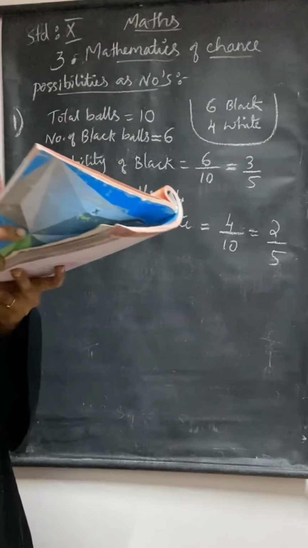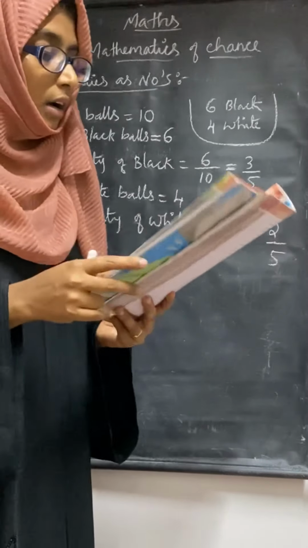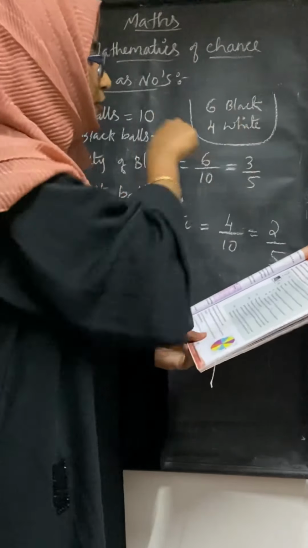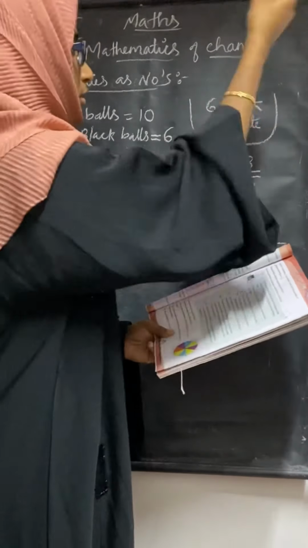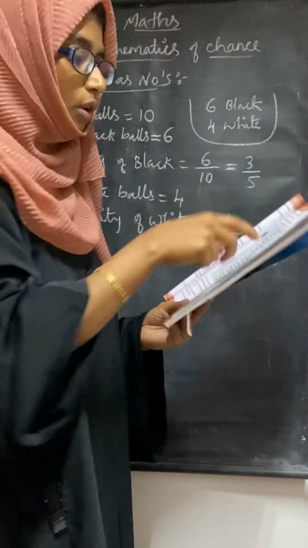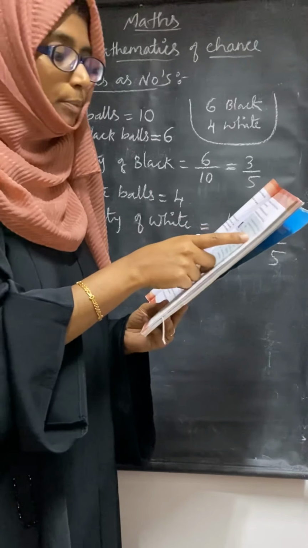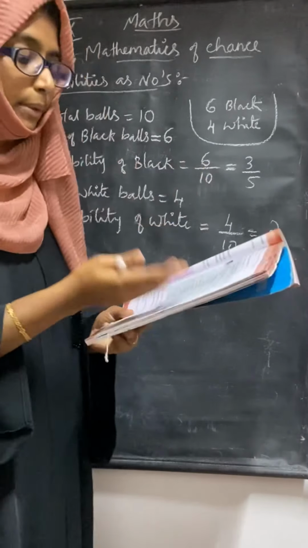Next we will continue the problem. You can see page number 71, question number 1. A box contains 6 black and 4 white balls. You can see one box, 6 black balls and 4 white balls you have. If a ball is taken from it, we are taking a ball, we are not looking, just taking a ball. What is the probability of being black and what is the probability of being white? So you have to find out the probability of black and the probability of white.